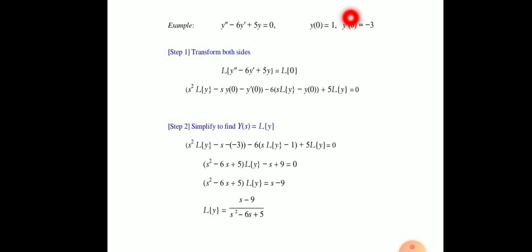Then simplify the result algebraically to solve for the Laplace function in terms of s. And third, find the inverse Laplace transform. Okay, this inverse transform is the solution of the given differential equation.